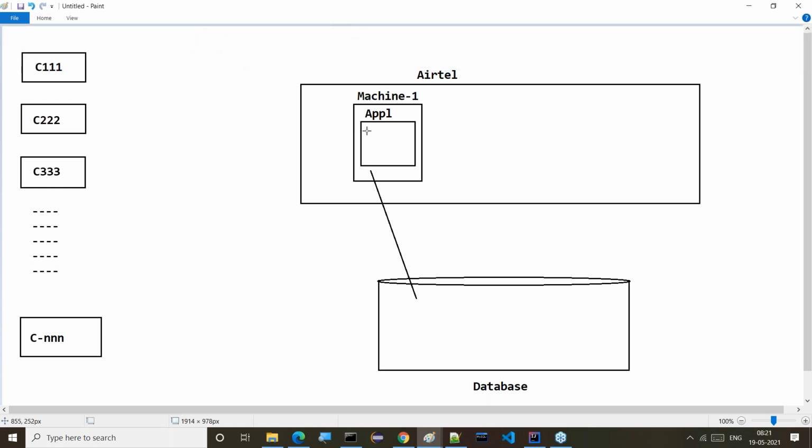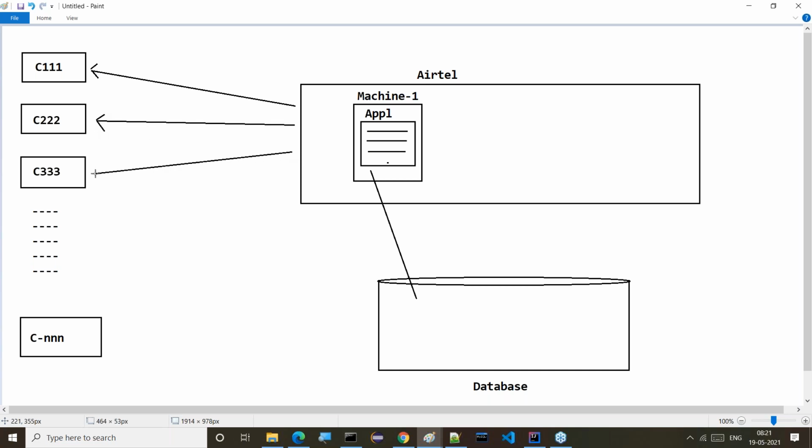So when we execute this program, automatically it will interact with the database. It will get the required information from the database. Then it is able to prepare the bill for the customers. So customer one's bill is generated, and customer two's bill is generated, and customer three's bill is generated. Billing application or whatever it may be, some Java program, is required. The bill has to be generated.